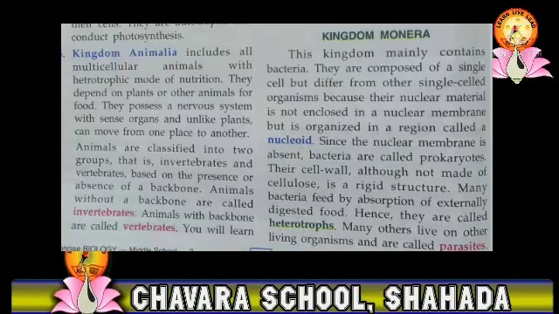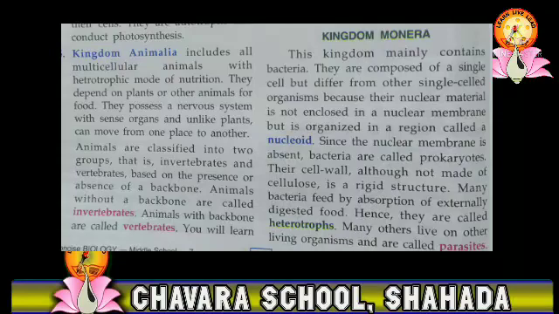The last kingdom of the five kingdom system is Kingdom Monera. This kingdom mainly consists of bacteria. They are composed of a single cell, but they are different from other unicellular organisms because in bacteria, nuclear material is not enclosed in a nuclear membrane. It is organized in a region called the nucleoid.